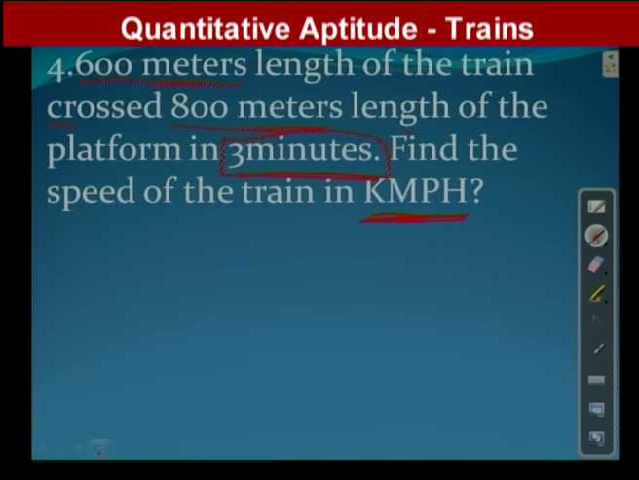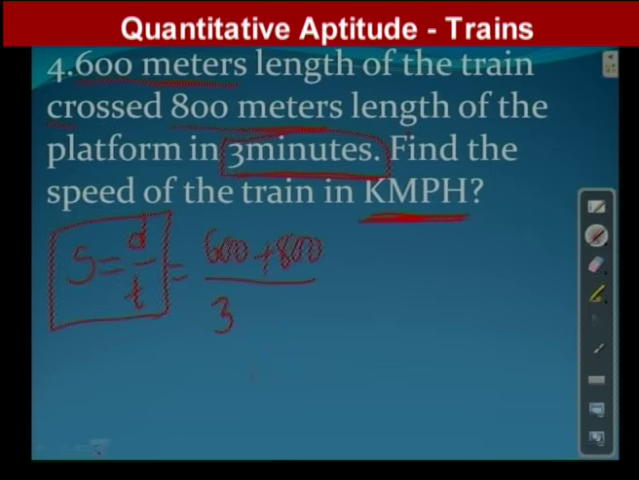Chalo. So now we will do it, he asked you to find out the speed. Anyhow, the speed formula has no change. Speed is equal to what you can write? Distance by time. So distance means, see here, the train has to cross a platform. Since the train has to cross a platform, what you can write here? The train has to cover 600 meters length and 800 meters platform length. So by how many minutes here?